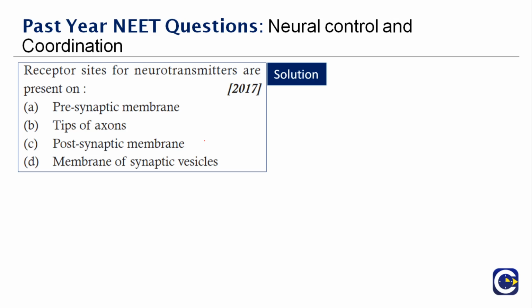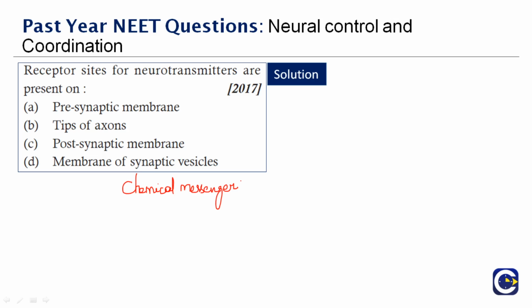So what are neurotransmitters? Neurotransmitters are endogenous chemicals that enable neurotransmission, and this is a type of chemical messenger, right? We all know that it's a type of chemical messenger which transmits signals across a chemical synapse such as the neuromuscular junction, and that will happen from one neuron to another neuron.